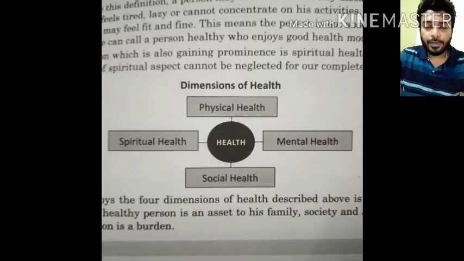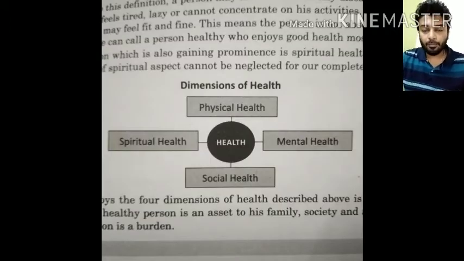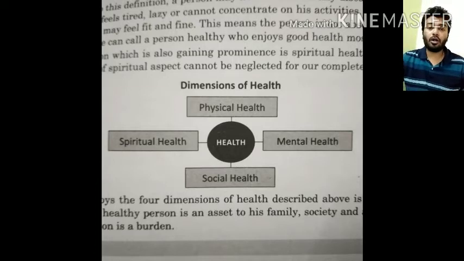So what is the definition of health by the World Health Organization? Go through this definition properly, because if even a single word is not correct, the definition will go wrong if it comes in your examination. Health is the state of complete physical, mental and social well-being, and not merely the absence of diseases or infirmity.